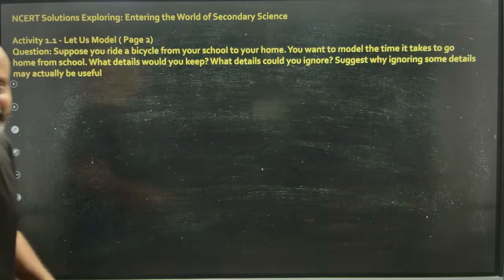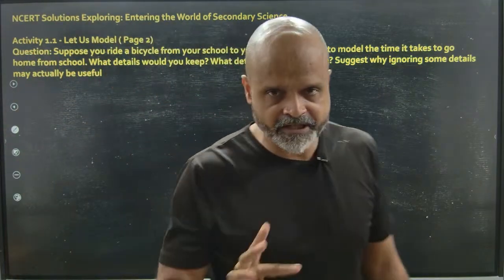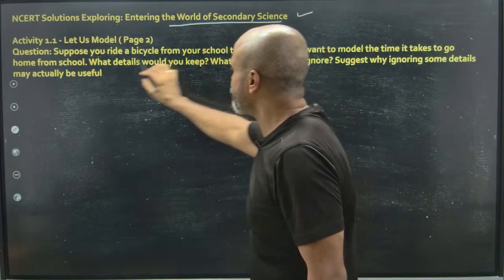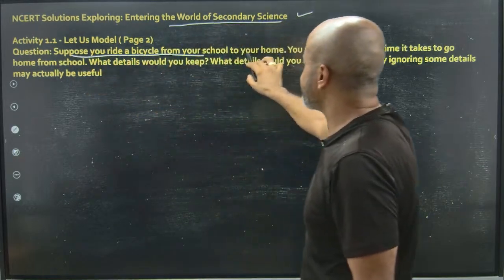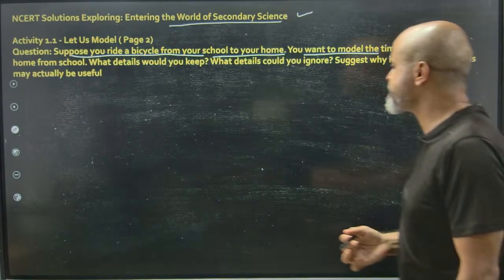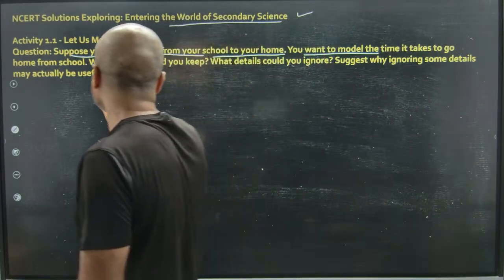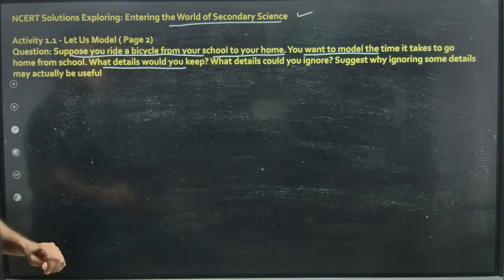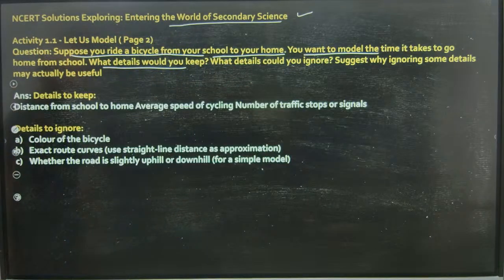Now, we have certain NCERT questions that we will be considering and discussing here. So, here we have a question. Suppose you ride a bicycle from your school to your home. You want to model the time it takes to go home from school. What details would you keep? What details could you ignore? Suggest why ignoring some details may actually be useful.